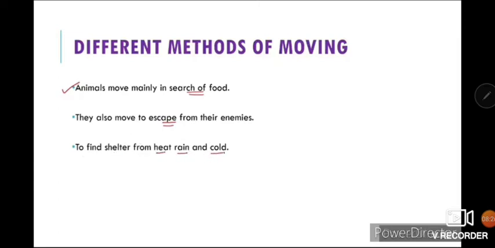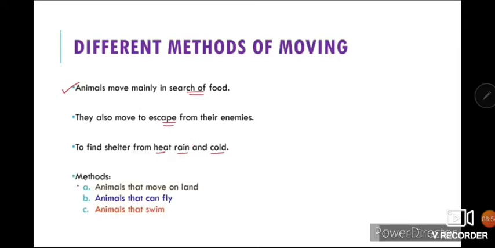Next one is different methods of moving. Animals move mainly in search of food, to escape from their enemies, and to find shelter from heat, rain, and cold. These are the different reasons why they move. Now let's study the different methods of moving. The first one is animals that have very strong legs to move. We call them good runners also. One by one we'll study them.